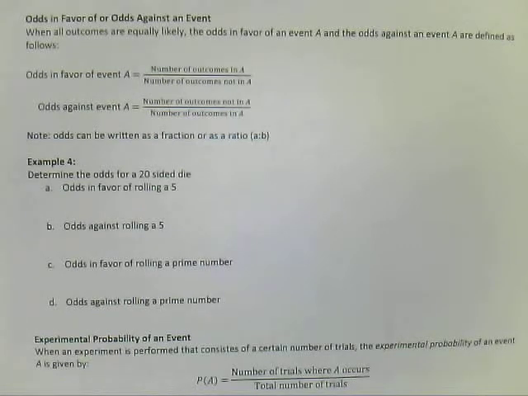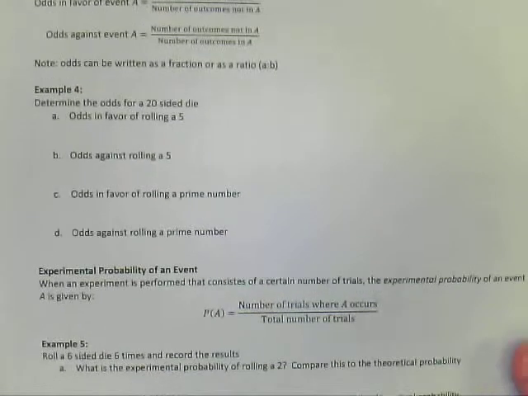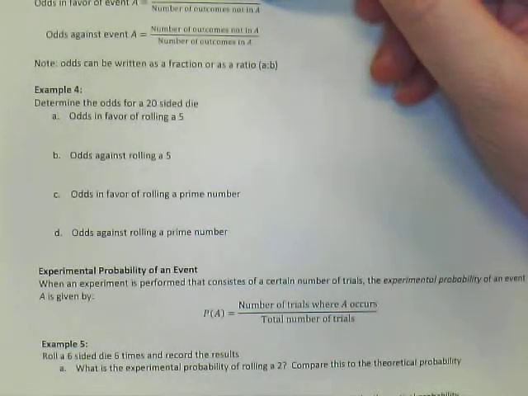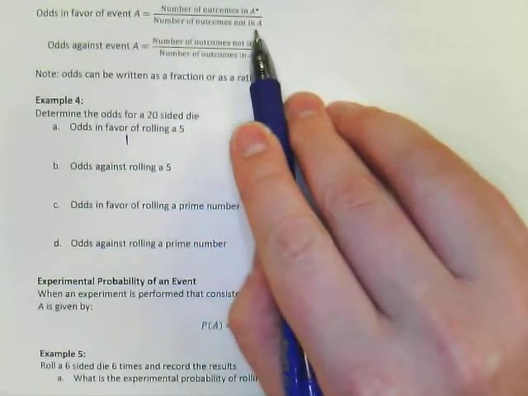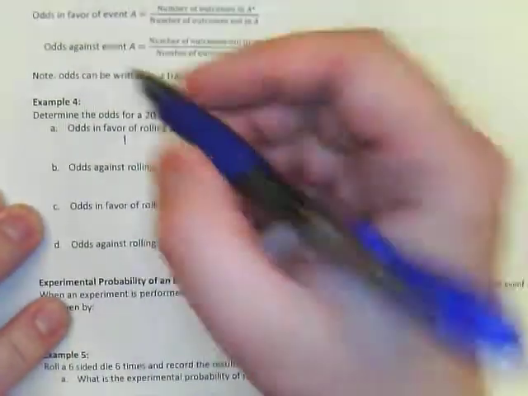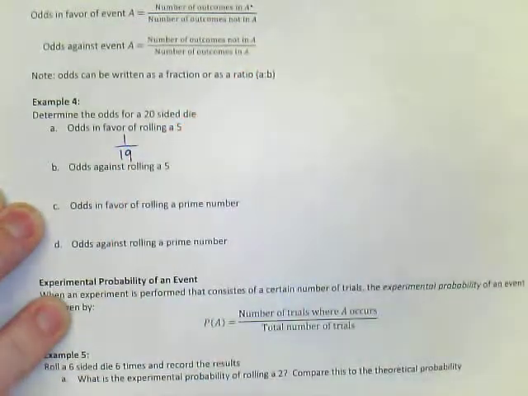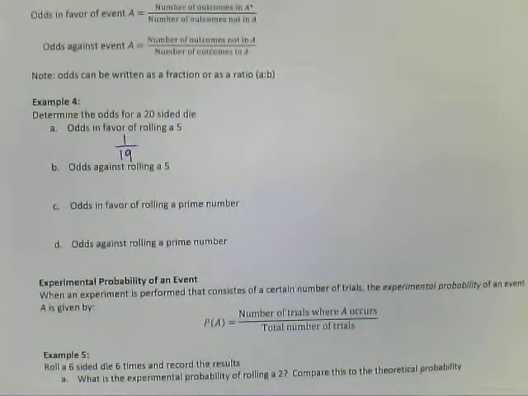So let's just jump right into an example. Example 4, determine the odds for a 20-sided die. So this is a die that has 20 sides on it. So the odds in favor of rolling a 5, now I skipped over odds against, we'll get back to that in just a moment. But odds in favor of rolling a 5, so we're going to take all the number of ways that there is to get a 5, so there's one way to get a 5. And then out of the number of ways not to get a 5, that's on the bottom. So there's 19 ways not to get a 5. So the odds in favor of rolling a 5 is going to be 1 out of 19.